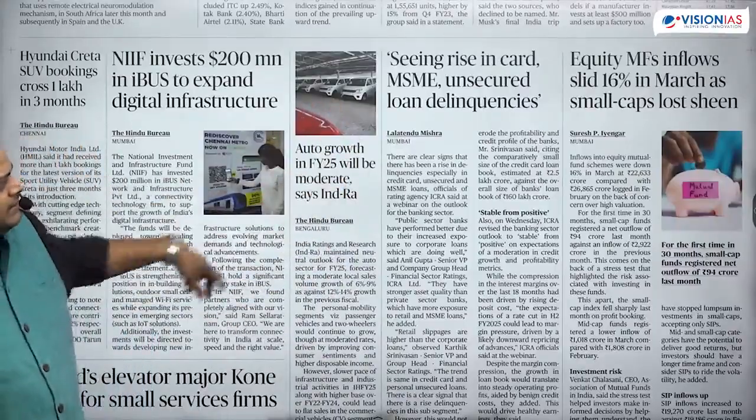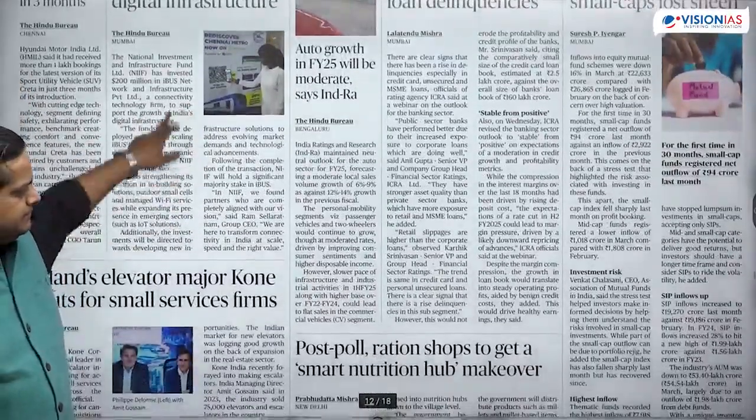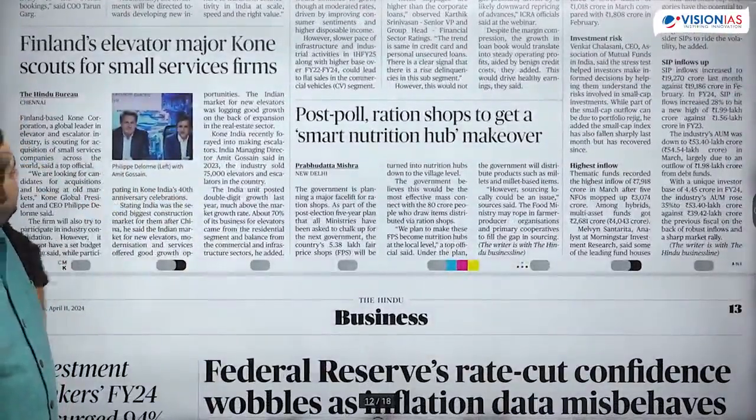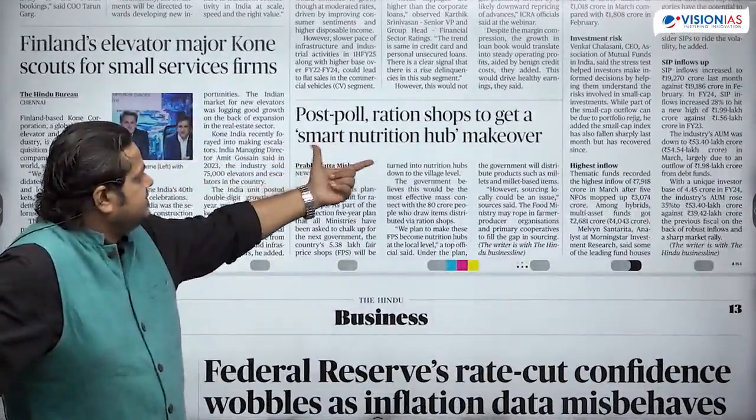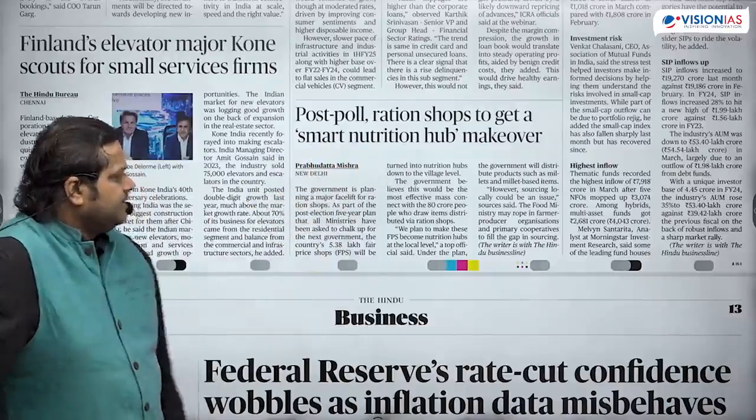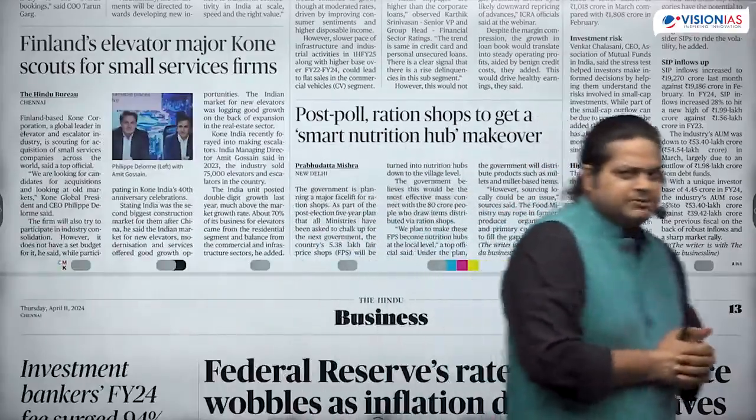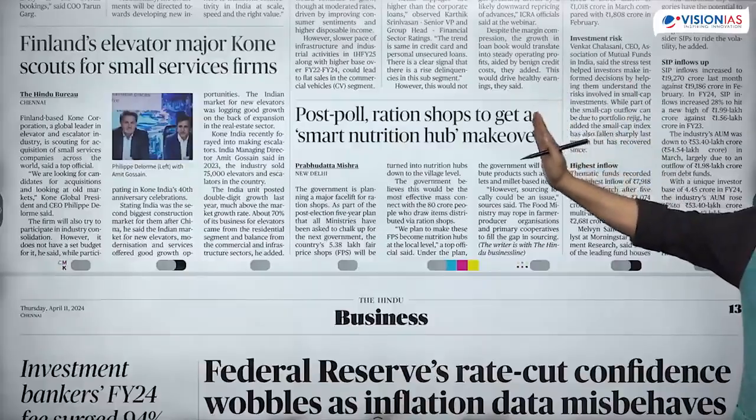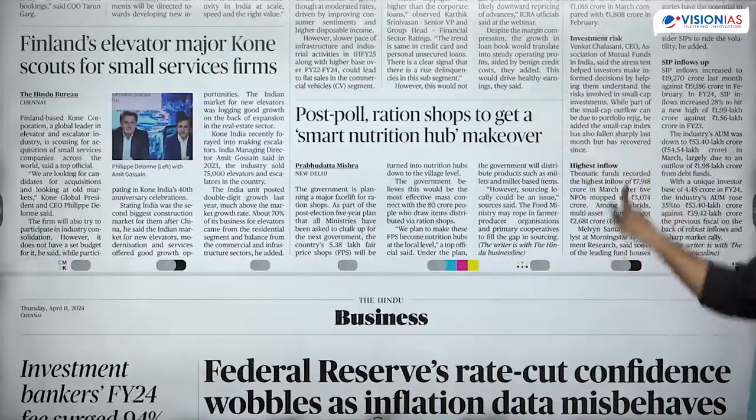Then equity, small caps lost, not important. Then Finland's elevator major Kone, not important. Post poll, smart nutrition hub makeover. Is this important? On economics, mostly if some policy related news is there, that is important. Otherwise these news are not important. We can simply skip these news articles.